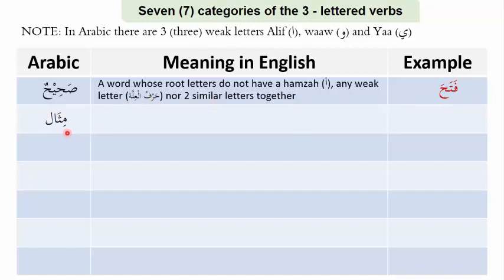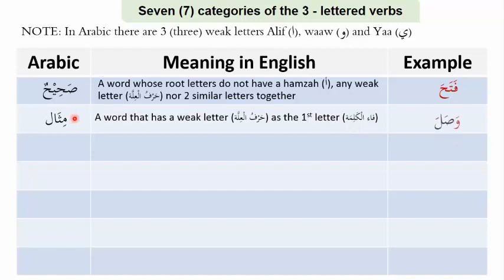Then the second type is called Mithal. The second category of verb is called Mithalun. And this is a word that has a weak letter, a Harful Illah, as the first letter, the Fa'ul Kalima. So we see it is Mu'tal al-Fa. Its Harful Illah is on the Fa, but it has a specific name. It's called Mithal. And an example of this is wa sala. The waw here is weak, right? As we said, this is one of the weak letters, right?